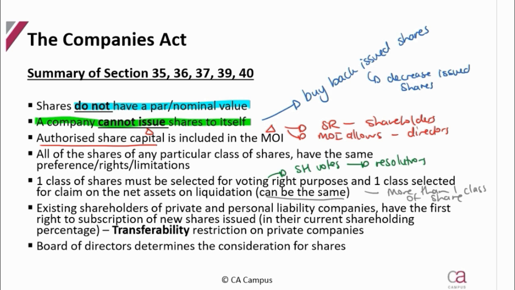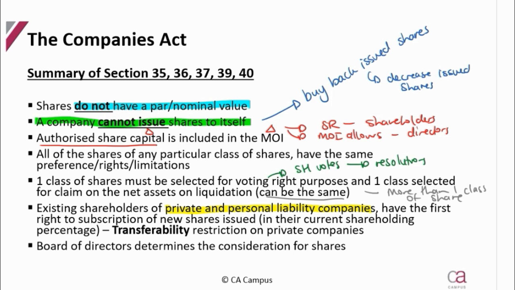Okay, existing shareholders of private and personal liability companies have the first right to subscription of new shares issued in their current shareholding percentage. So we're only dealing now with private or personal liability companies, and the reason here is because there's a restriction on private and personal liability companies. That's the reason why the shares don't get offered to the public, because they go to specific shareholders. It's restricted on who can have them.